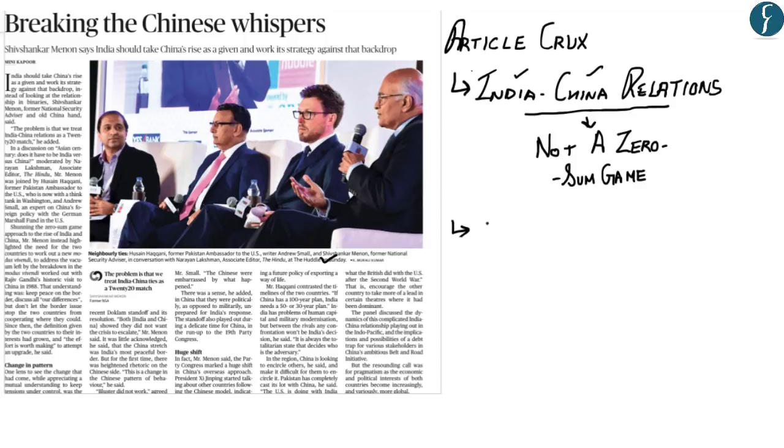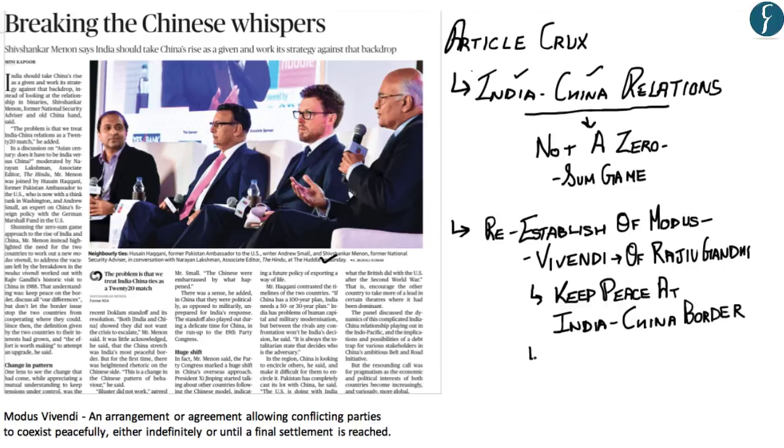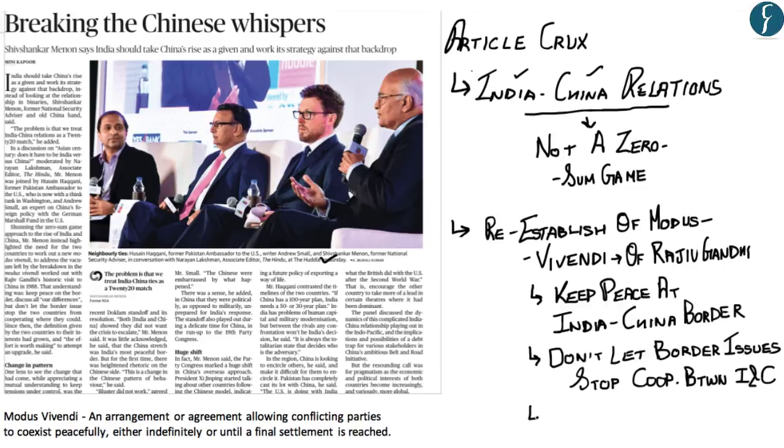Now, he further states that there should be a re-establishment of the Modus Vivendi that was formed by Rajiv Gandhi after his visit to China in 1988. Now, as part of this Modus Vivendi, what was informally decided was to keep peace at the India-China border and not to let the border issues stop India-China cooperation, and most importantly, to discuss all differences. Now, in this regard, the article gives an example of the Doklam crisis, wherein both countries did not escalate tension and ensured negative peace is still kept at the India-China border.